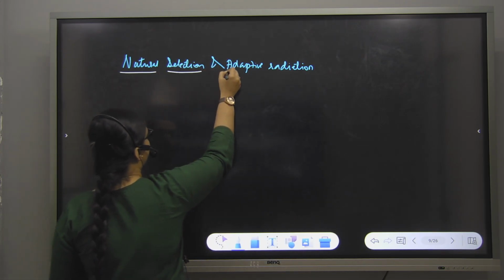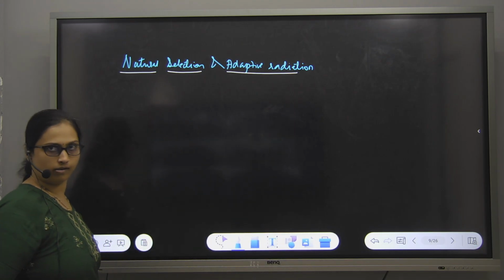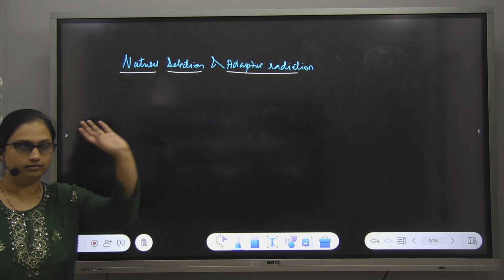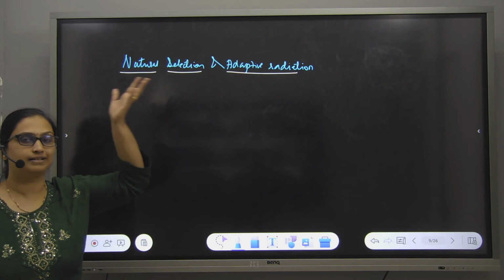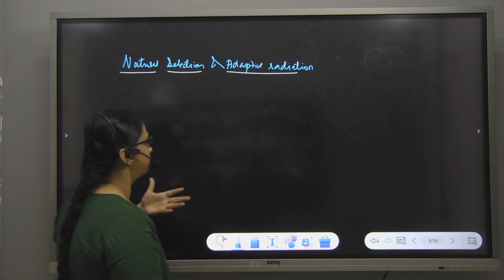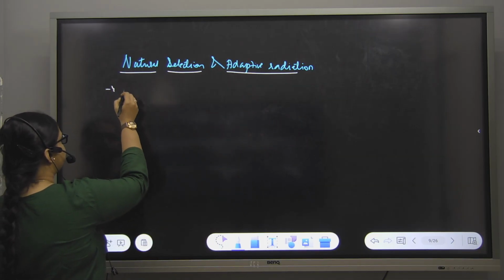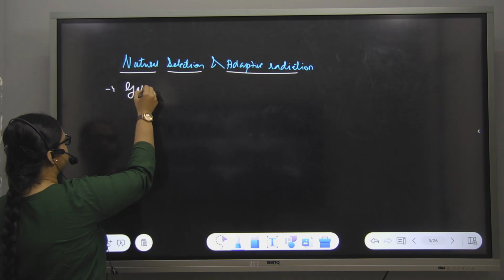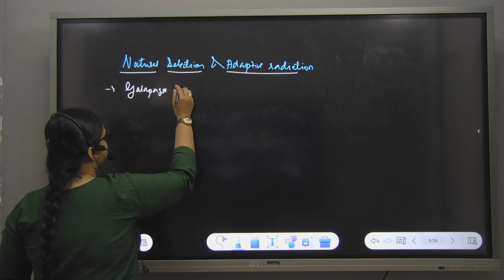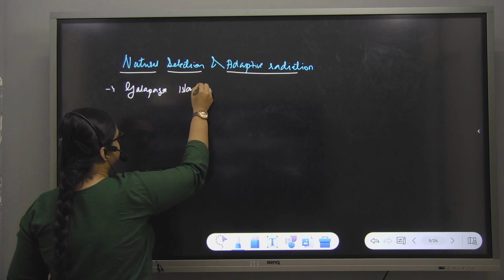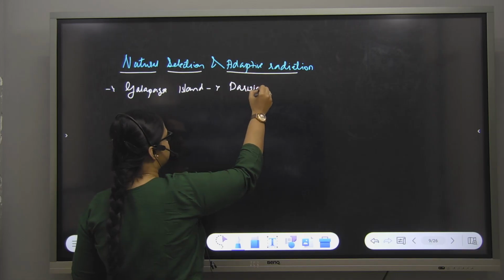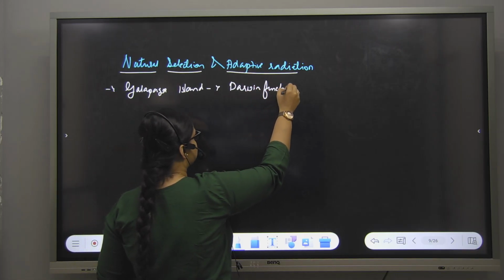These are the two concepts which were given by Darwin, the two basic fundamentals on which evolution depends. He gave this by observing the Galapagos Islands, where he observed the bird now called Darwin's finches.